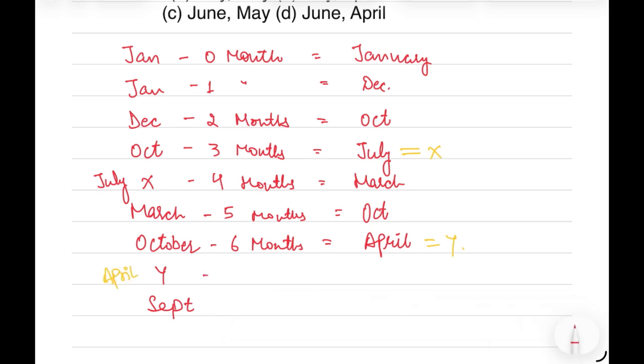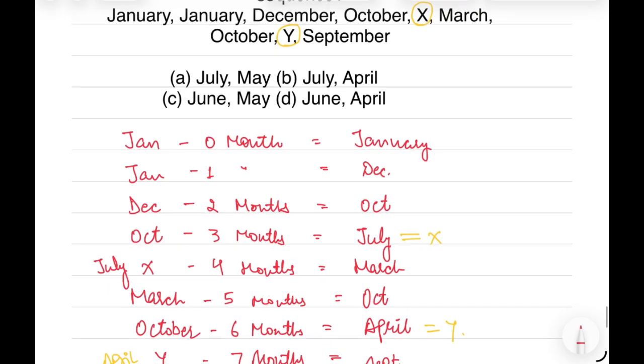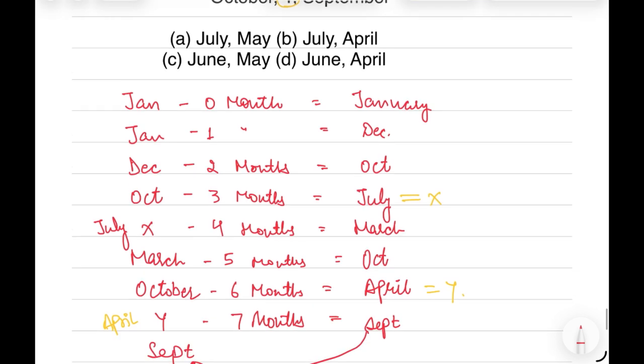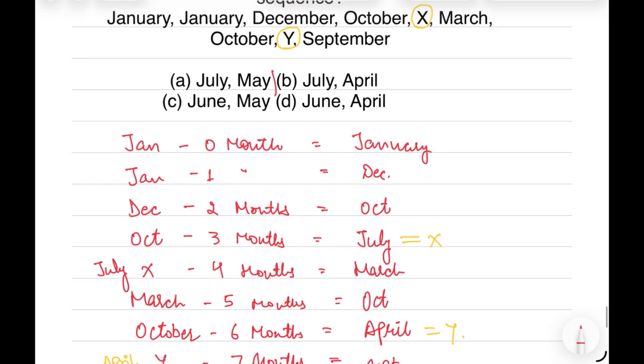So the next term will be April minus 7 months, which is September. The sequence is being followed, having a pattern of subtraction of every month. So X is equal to July and Y is equal to April. That is, option B is the correct option.